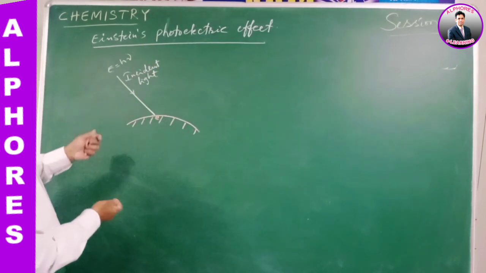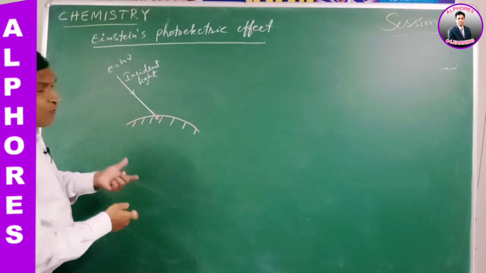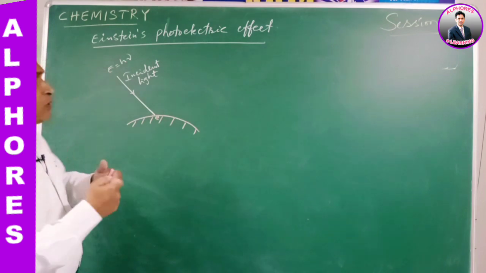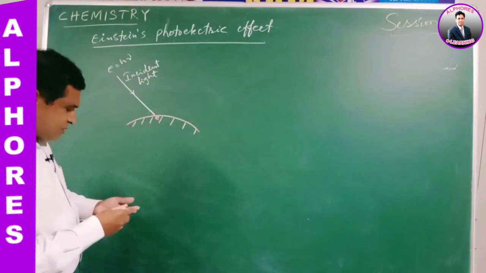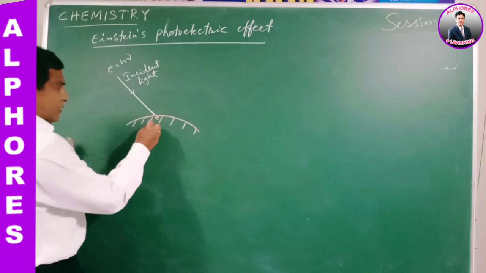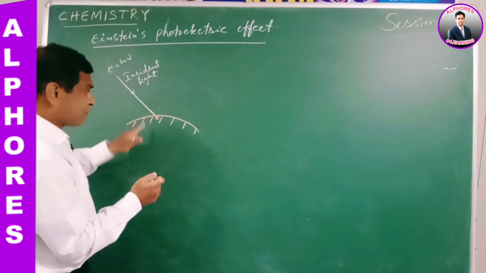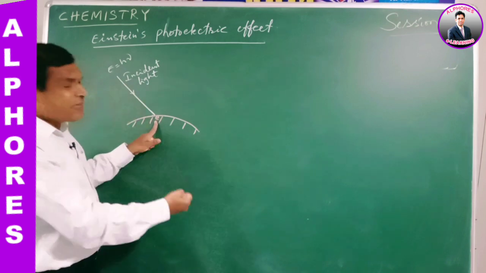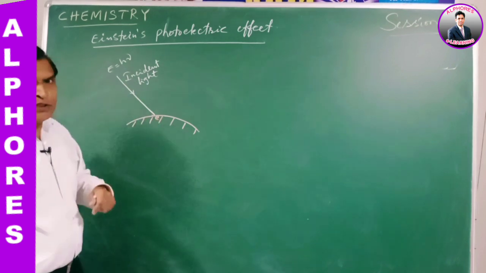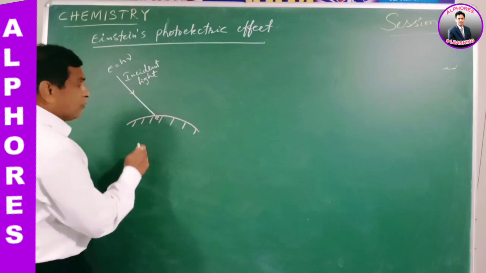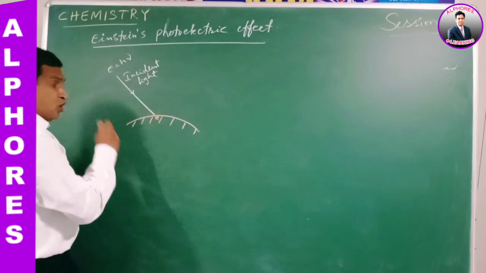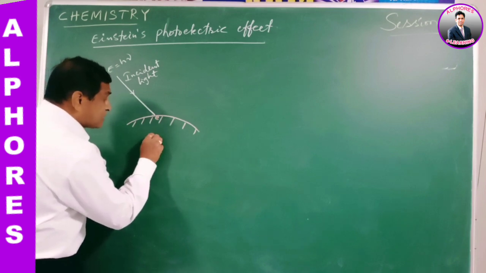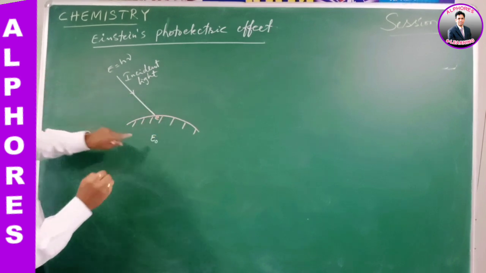Now, when photon light of certain wavelength, frequency or energy falls on the metal surface, the electron on the surface of the metal is not free. It is bound to the surface by some attractive forces. So the surface electron absorbs some part of the photon energy.